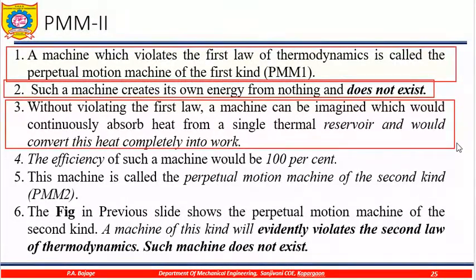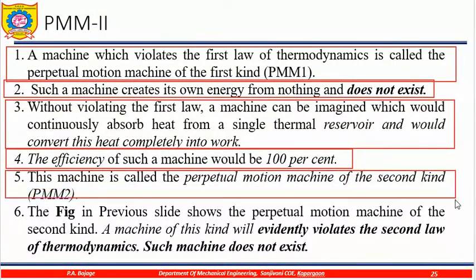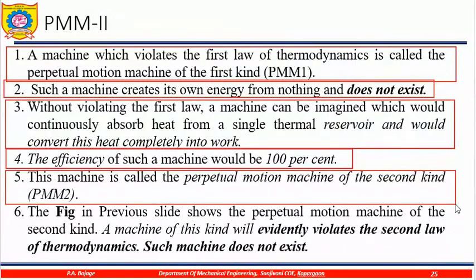The efficiency is 100%, but there is no such machine which has 100% efficiency. So the efficiency of such a machine would be 100%, but practically that is not possible. So it means that it violates the second law. So this machine is called as perpetual motion machine of the second kind, that is PMM2.